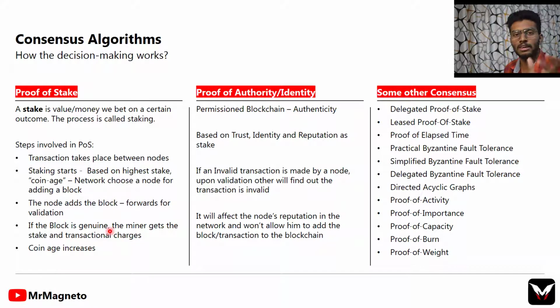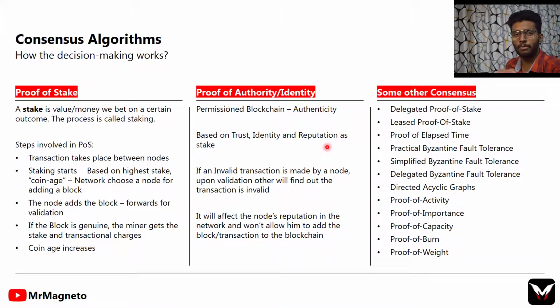And these are all in the case of public blockchain. Going for permissioned blockchain, which means we need our authority or authenticity to be a part of this network, in that type of network everyone will know who I am and that I'm the one adding the block. So it is based on trust, identity and reputation.